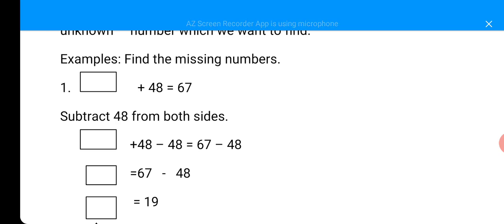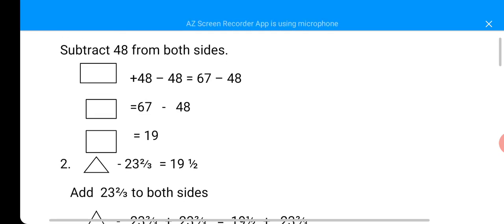Your plus 48 minus 48 will cancel each other, because it's just like you have 48 naira and you owe somebody 48 naira. When you pay that money, you have nothing left. So your box will be 67 minus 48, and that will give you 19.